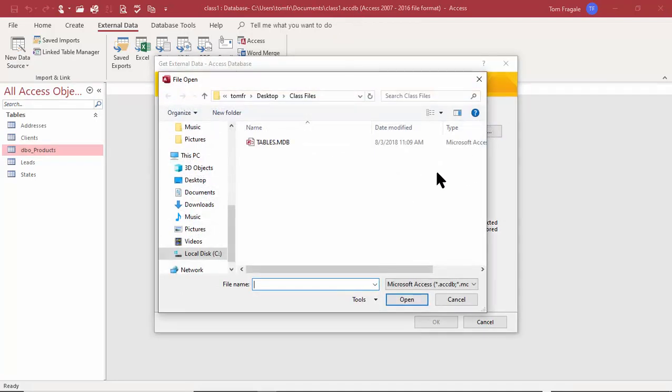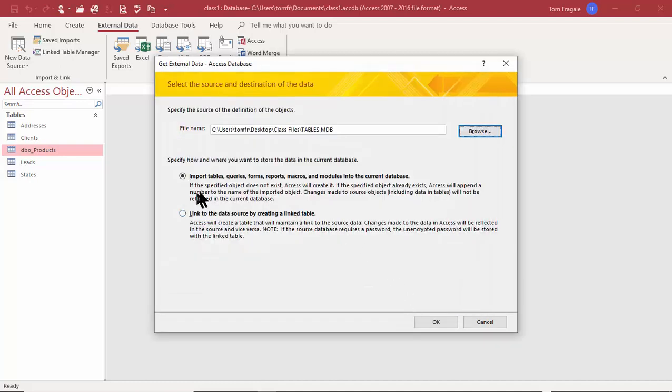Now these files that I'm importing, the text file, the Excel file, and the Access database, I've included with this course. So you should be able to use the same examples. So I'll pick on the tables database. I'll pick on Open. This time I'll do an import. And on the next lesson of this course, we'll show you what the link means. Click on OK.